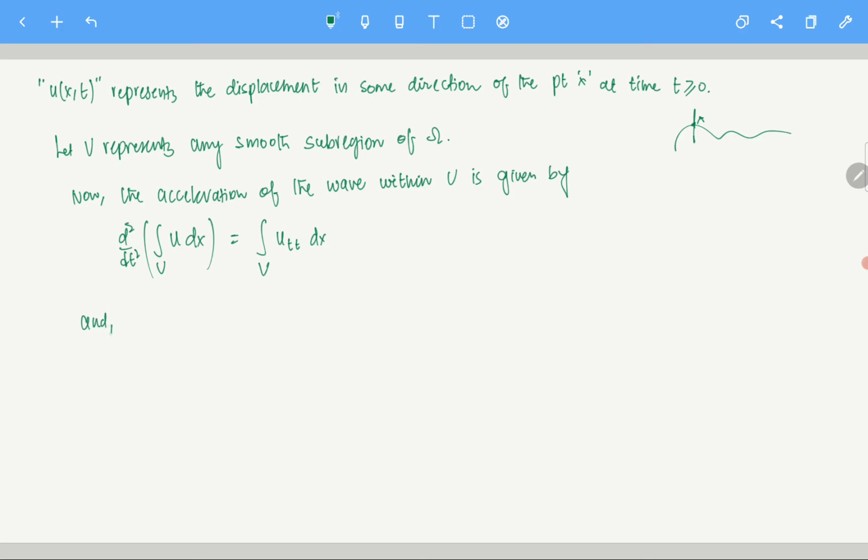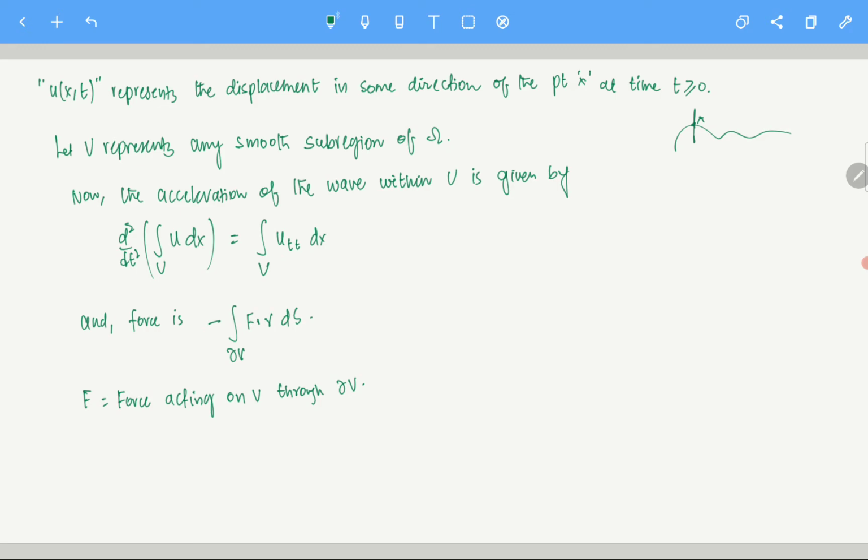And the net force which is acting is given by minus the integral over the boundary of the domain V, of F dot gamma dS. What is F? F is the force acting on V through the boundary del V. Clear?